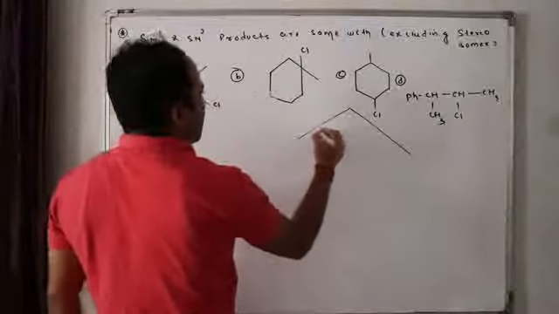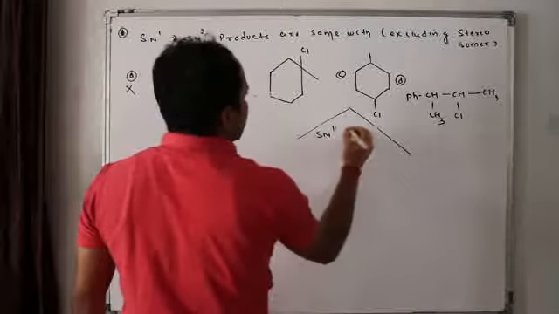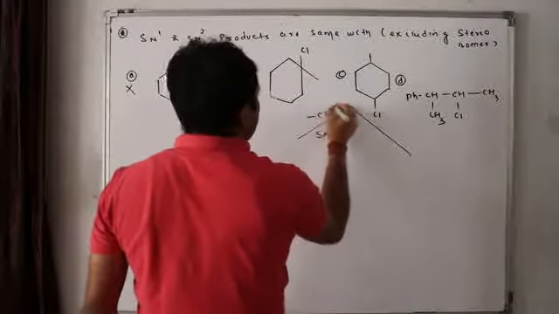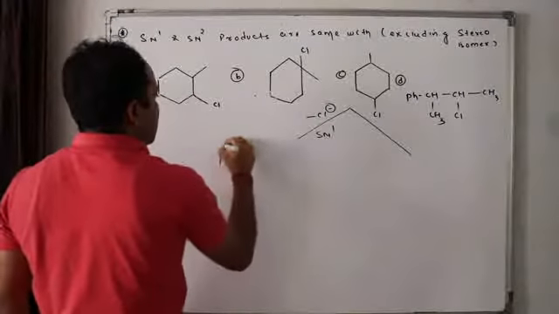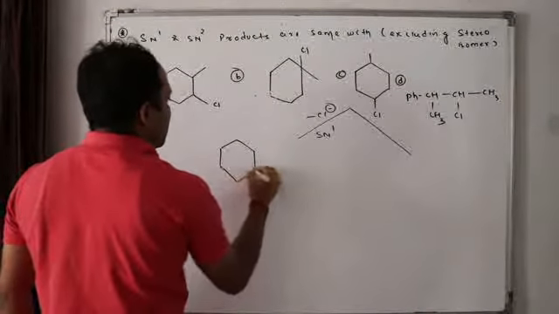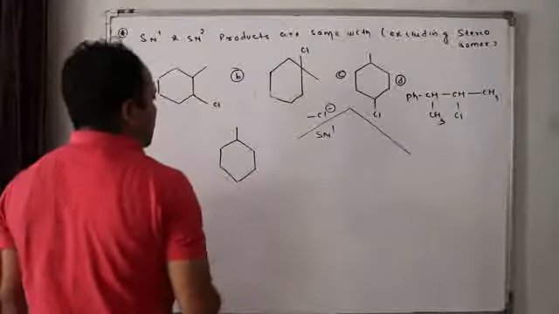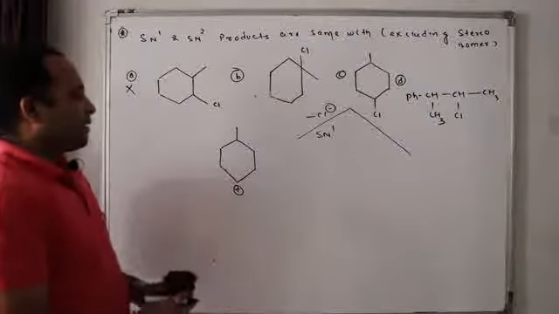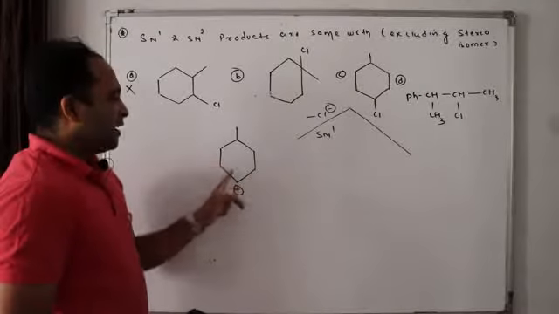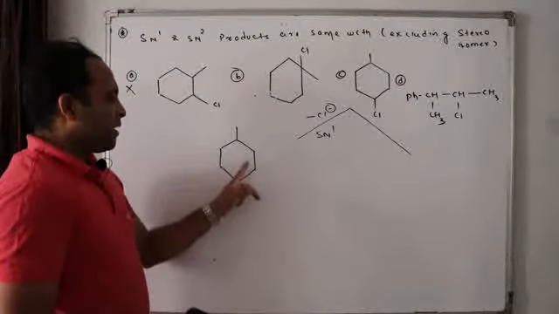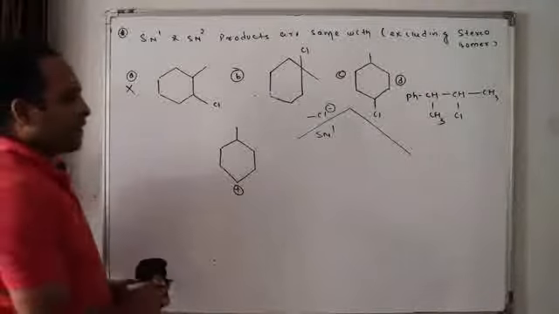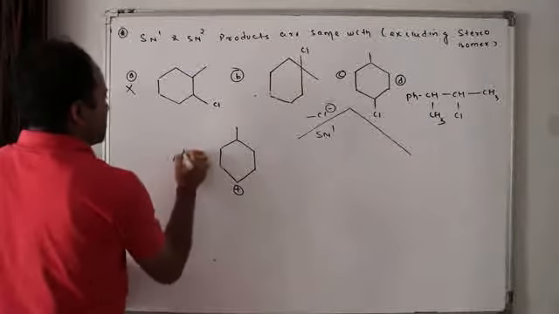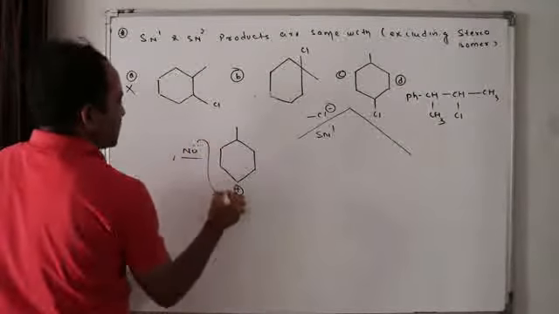What will happen in C? SN1 track. Cl leaves as Cl minus. This is formed. Can I rearrange this? If I bring it here, this also has 4 alpha hydrogens. If I bring it here, there will also be 4 hydrogens. No chance of rearrangement. So what will happen to this? The nucleophile attacks.